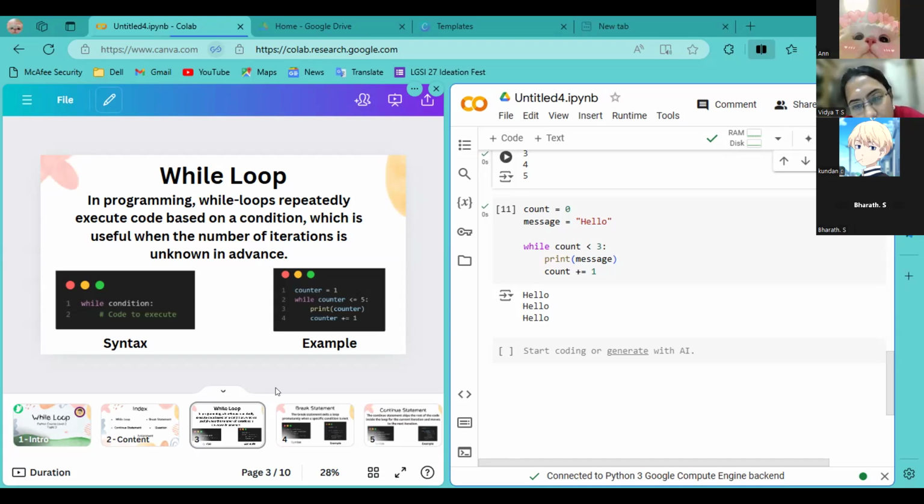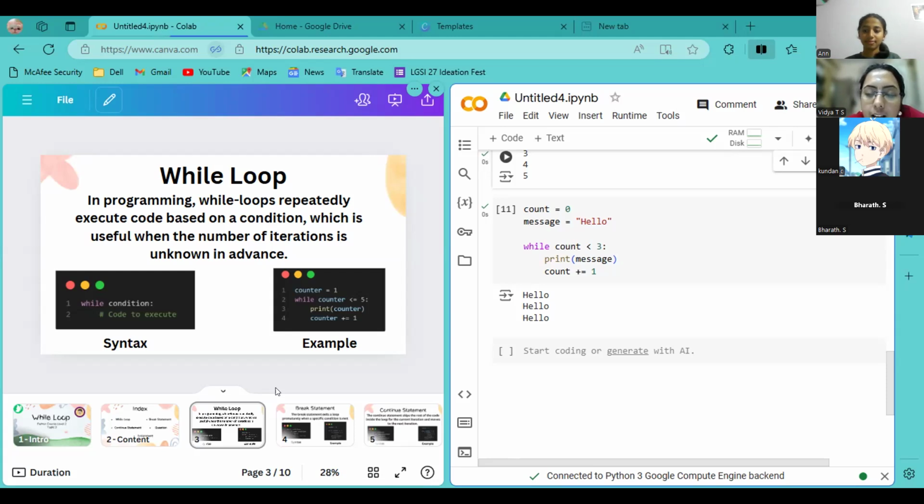Ma'am, the hello will be printed one time. While 1 is less than 3, is that true or false? Ma'am, 1 is less than 3. The statement is true, right? Yes, ma'am. Count is less than 3, that is correct. So it is actually coming into the loop.